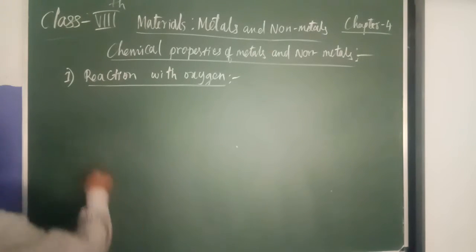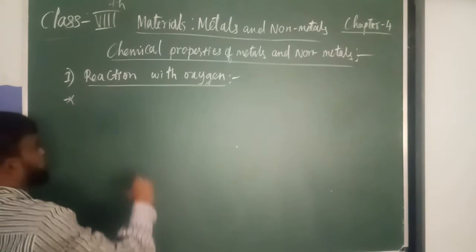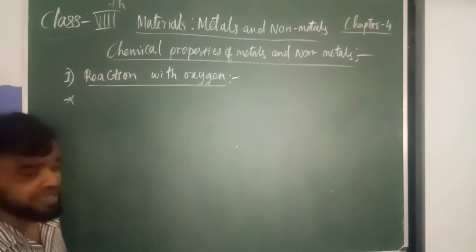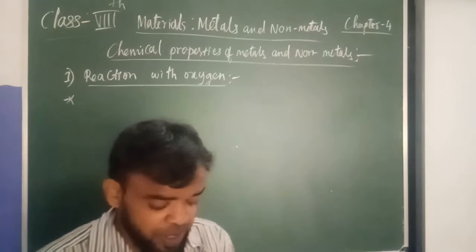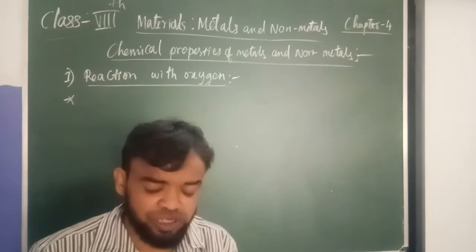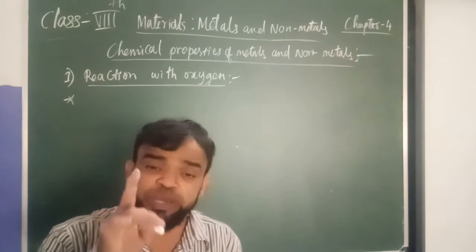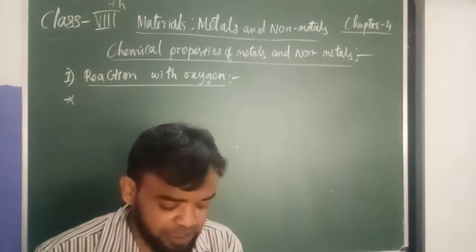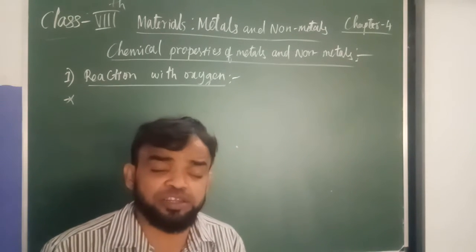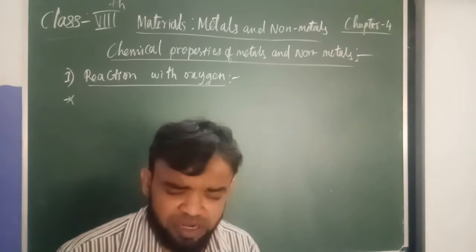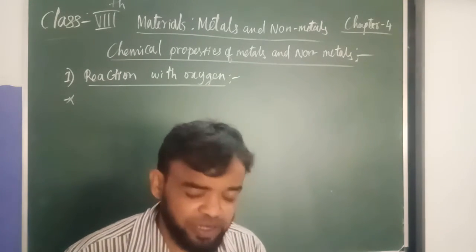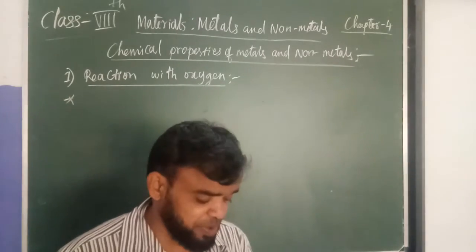Metal oxides are basic in nature, remember that. If you keep red litmus paper on a metal oxide, it turns blue.